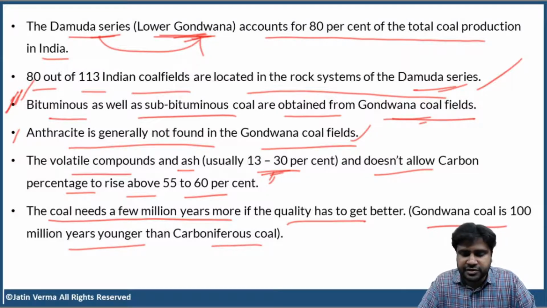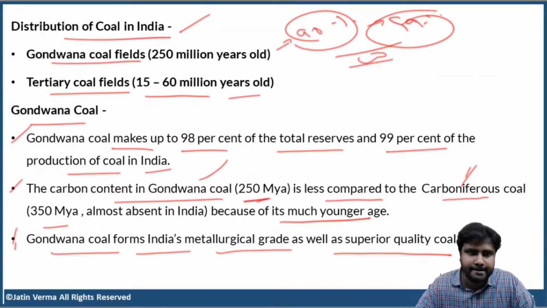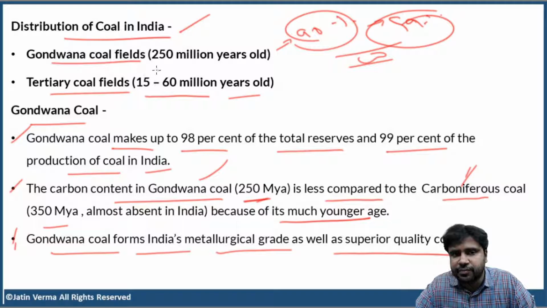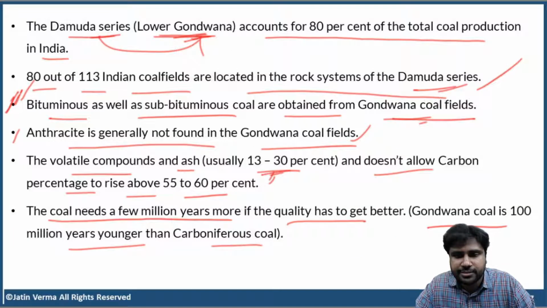So, guys, did you understand Gondwana rock system? Gondwana coal fields are from Gondwana rock system. And the Gondwana coal is 250 million years old. Okay. Tertiary coal, that is only 15 to 60 million years old. Clear, right?